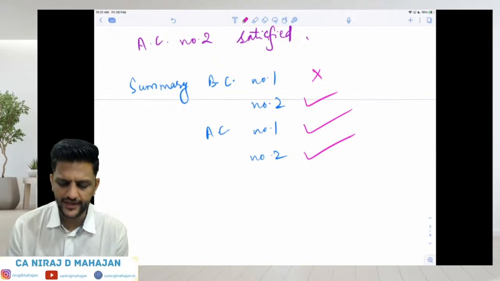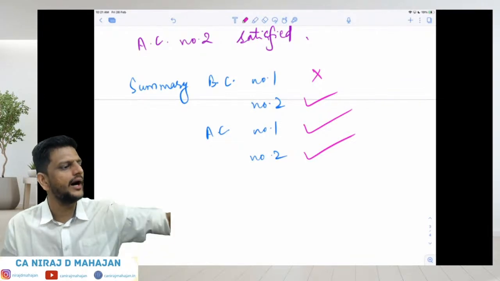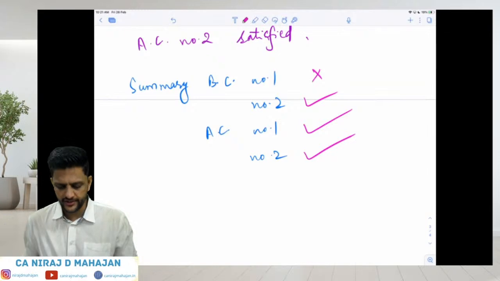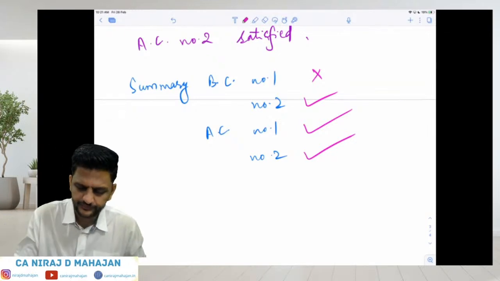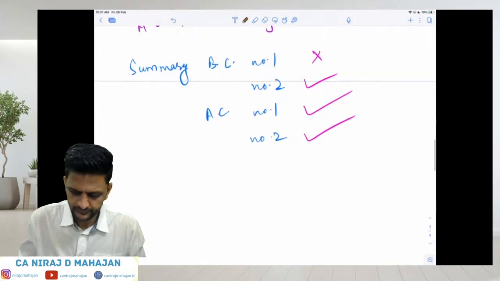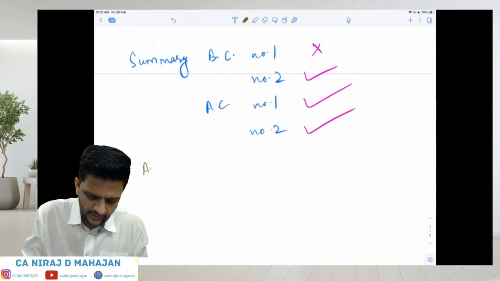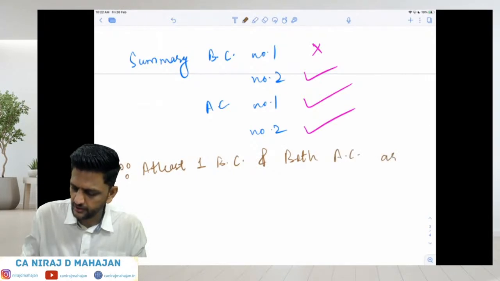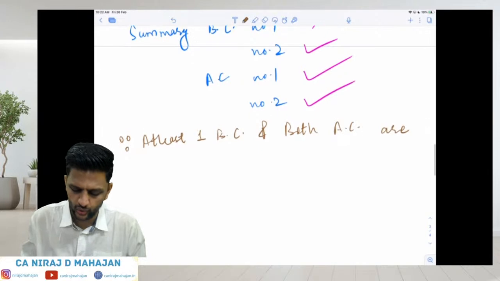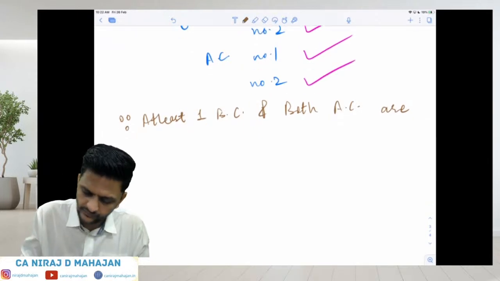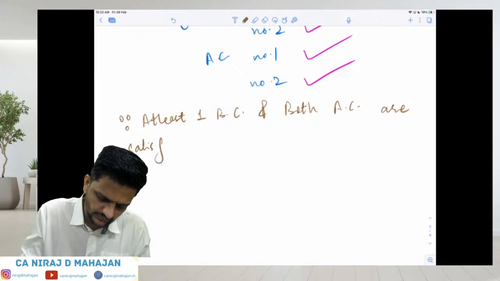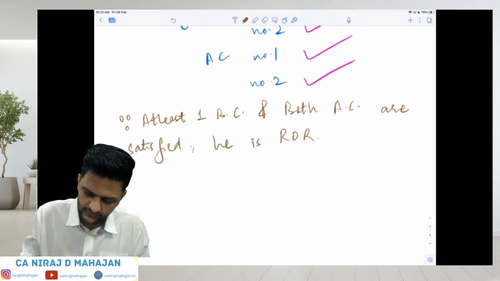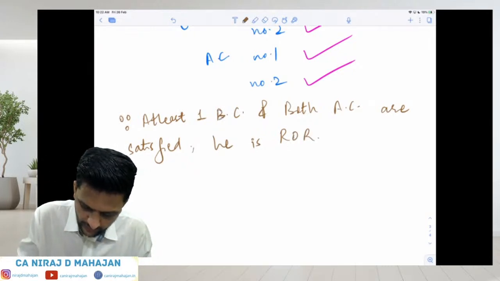So since both the additional conditions are satisfied, he is what? ROR. Okay? Write down: since at least one basic condition and both additional conditions are satisfied, he is ROR. Yes or no? All of you are there? He is ROR. Clear everyone? Done till here?